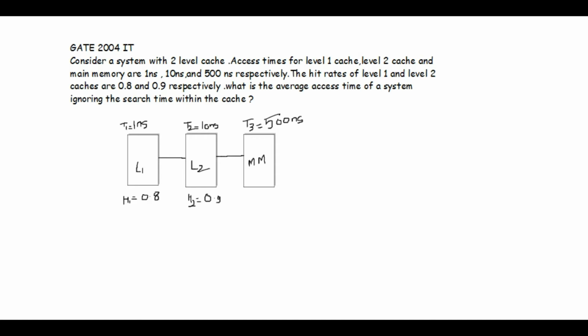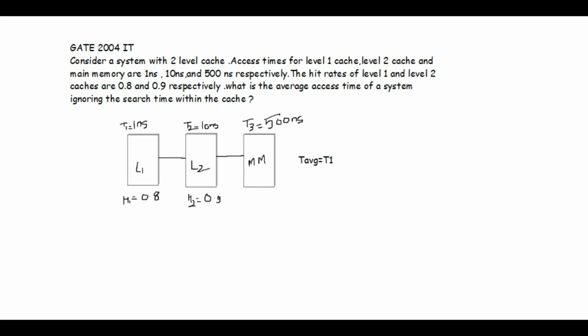So in this question we have to find out the average access time. Let's find out then. There is a formula which says the following. Suppose there is a hit in level 1 cache, meaning whatever instructions are needed by the CPU are present in the level 1 cache. In that case, to access level 1 cache, we need T1 time.